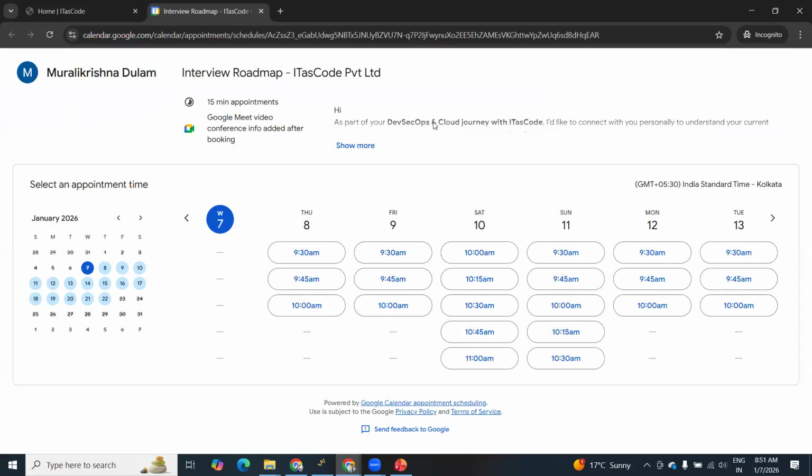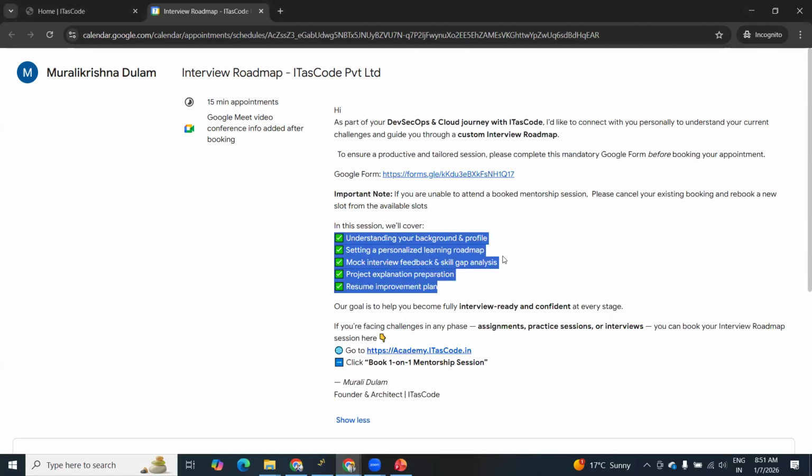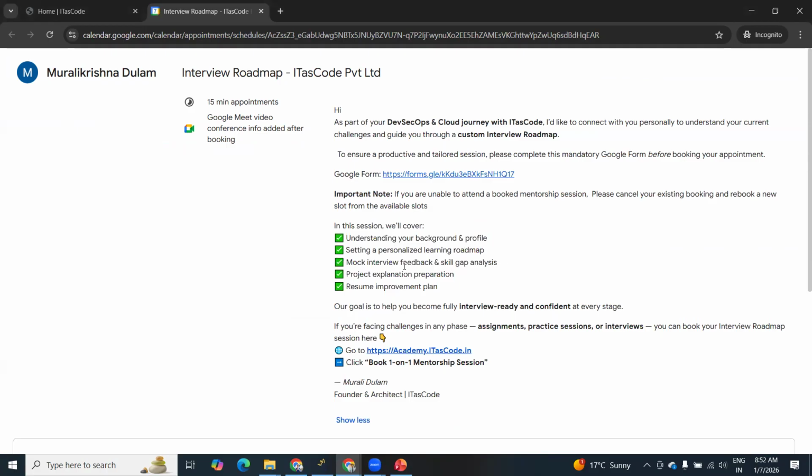That's why we open some sessions here. Daily we are opening around 3 to 5 slots. You can book the sessions so that these things will be covered. We would like to understand your background and profile. We'll set up a personal learning roadmap, particularly from an interview point of view, to crack interviews. We would like to understand your abilities and weaknesses, and also feedback and project explanation. All these things will be discussed in these sessions.